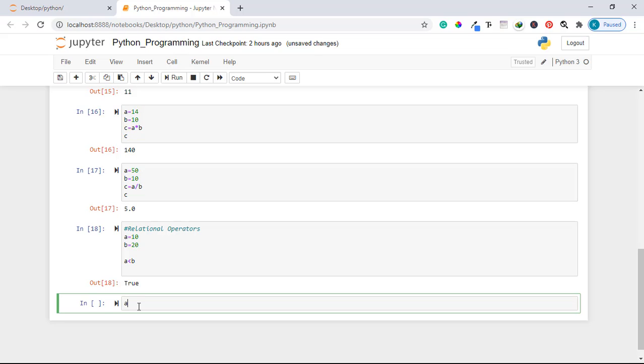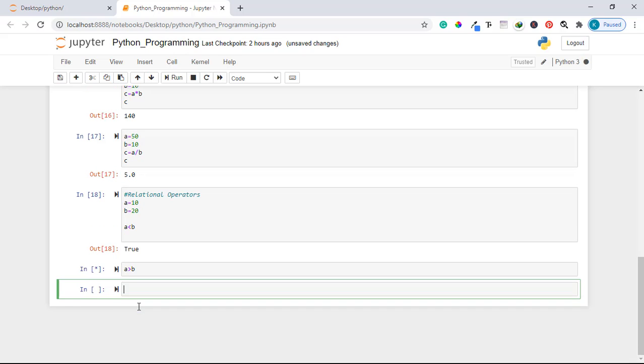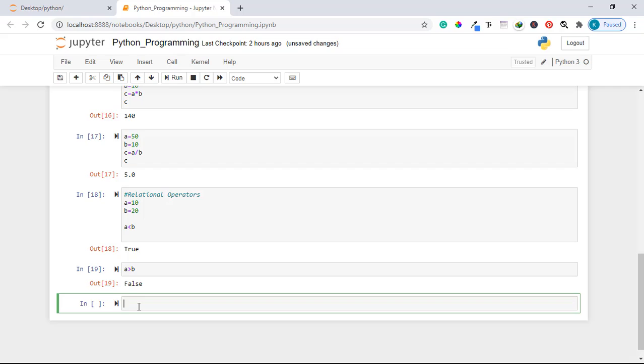But if I say a is greater than b and I run this, it will print false, because a, which has a value of 10, is less than b, which has a value of 20. Actually, now a cannot be greater than b. That is why it is printing false.